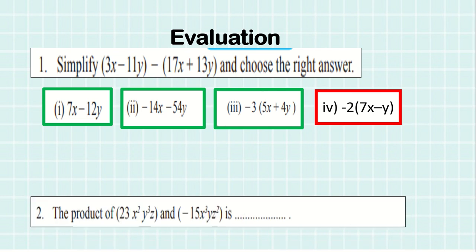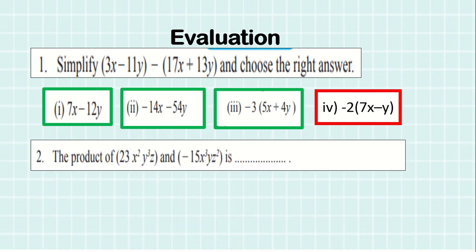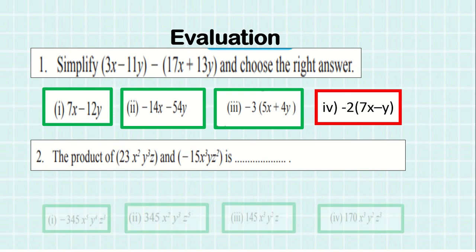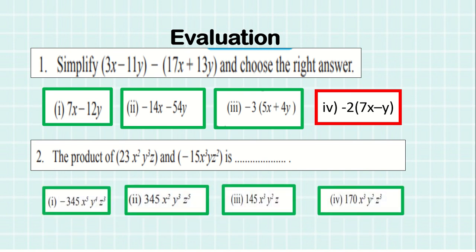Now we'll see the next question. The product of this you have to find out. And product means you have to multiply. So here, what will be the answer? Here are your options. Think, what will be the product? Yes, your answer is minus 345 x cube y raised to 4 and z raised to 3.